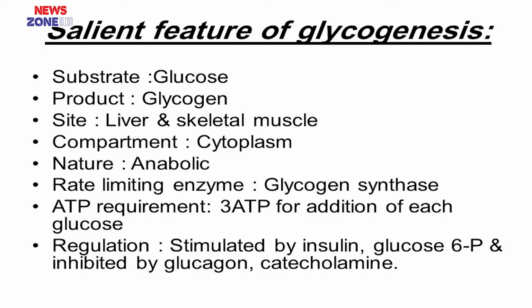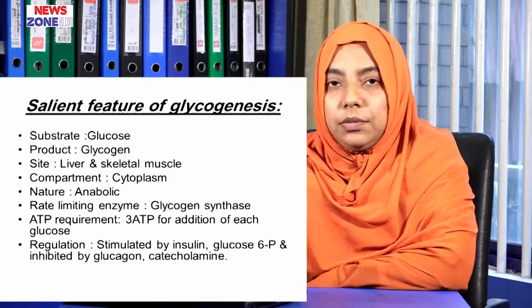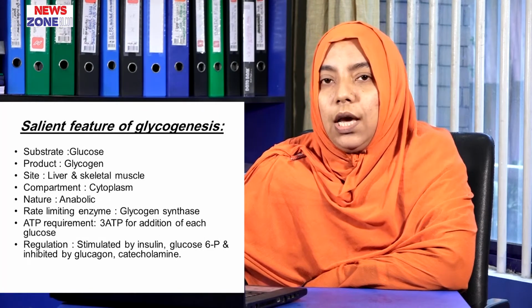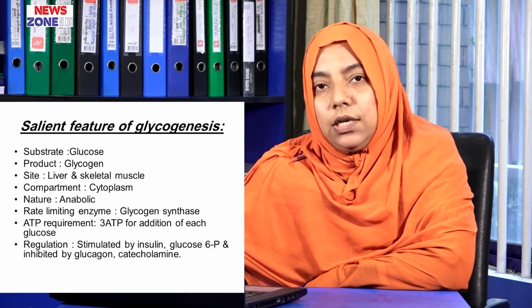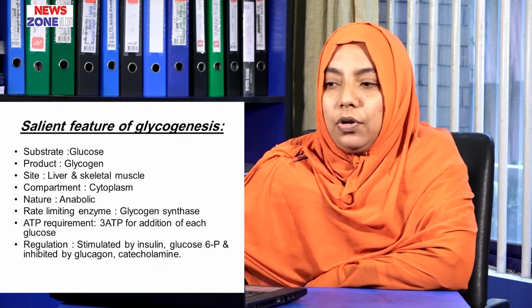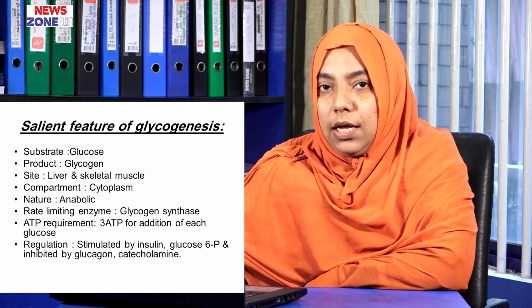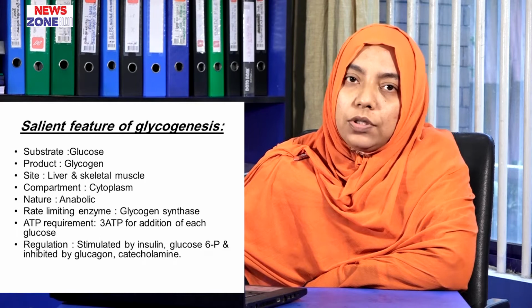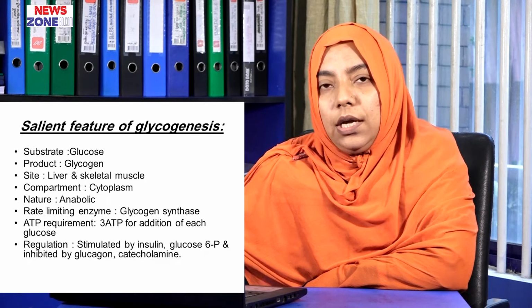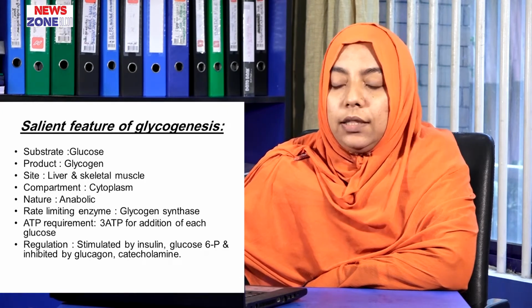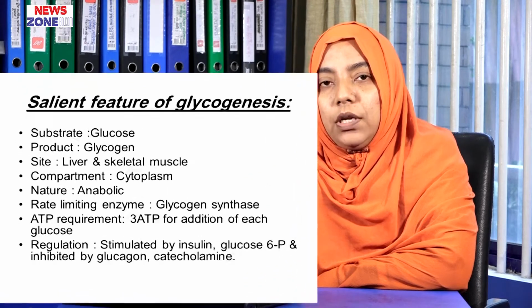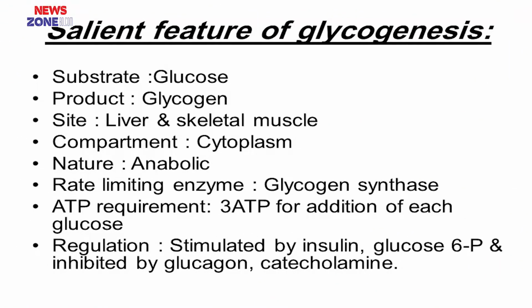Now come the salient features of glycogenesis. The substrate of glycogenesis is glucose and the product is glycogen. Glycogenesis occurs in the liver and skeletal muscle, in the cytosol compartment. The nature of glycogenesis is anabolic and the rate-limiting enzyme is glycogen synthase. Regarding ATP requirement, 3 ATP are required for each glucose molecule attached, and glycogenesis is regulated. It is stimulated by insulin and glucose 6-phosphate and inhibited by glucagon and catecholamines.